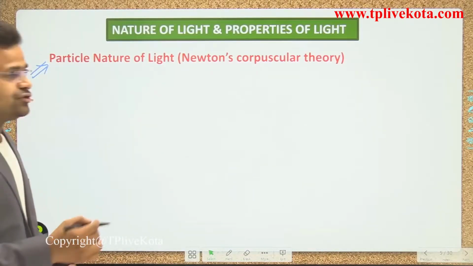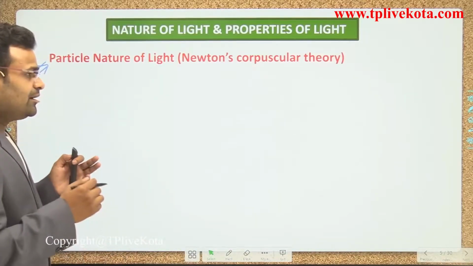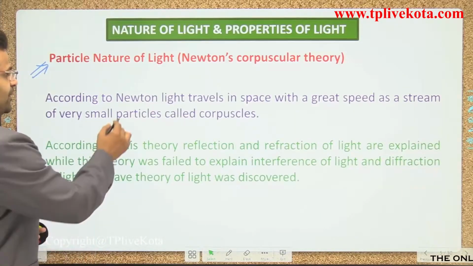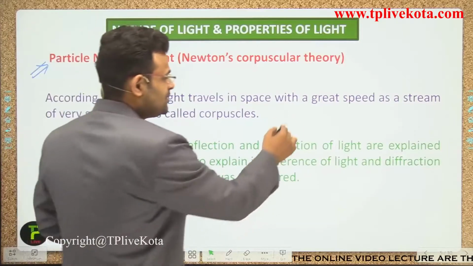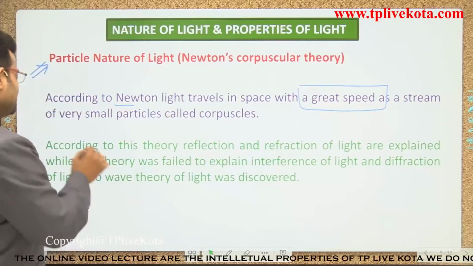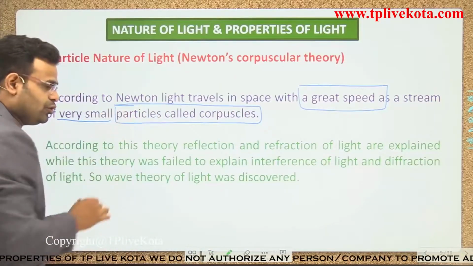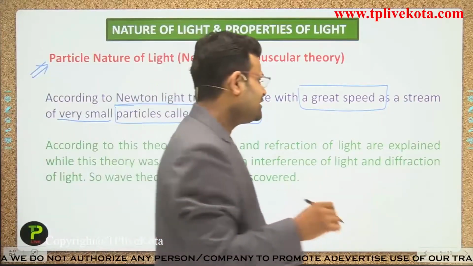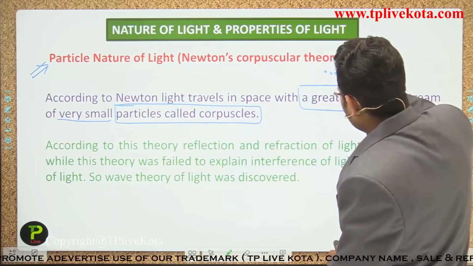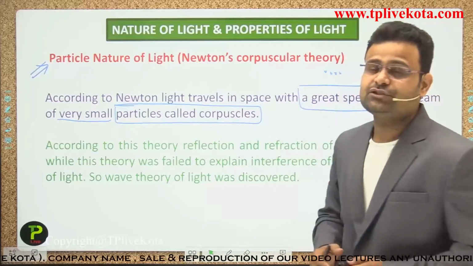Newton's corpuscular theory says that light travels in the form of particles. According to Newton, light travels in space with a great speed as a stream of small particles called corpuscles. Light travels as small particles, and each small particle is called a corpuscle. That is called Newton's corpuscular theory.